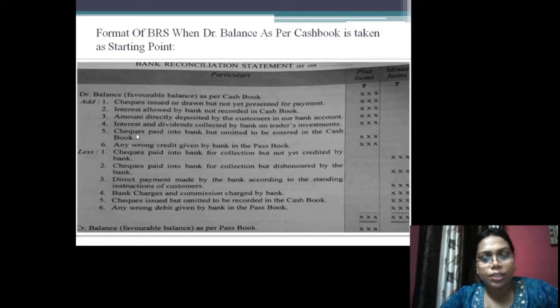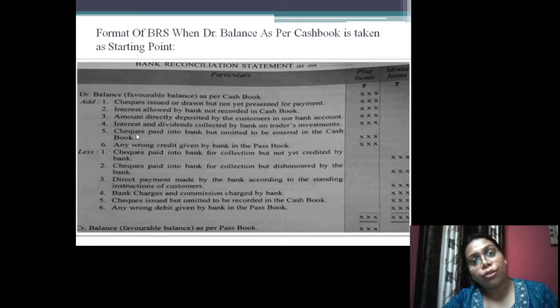So, I will obviously enter it into my cash book and add that amount to my cash book. Any wrong credit given by the bank in the passbook. Again, if due to any mistake the bank credits my account, then my passbook will be increased, so I will have to increase my cash book also.